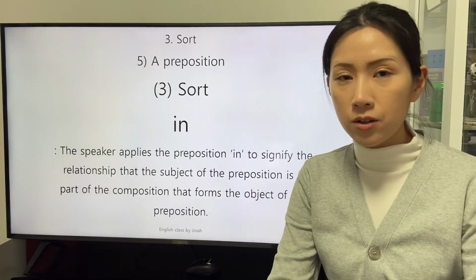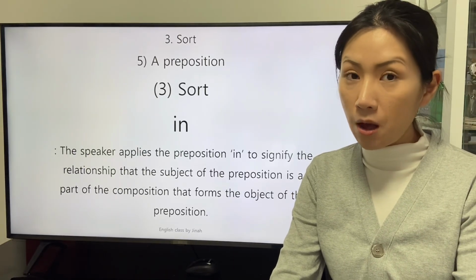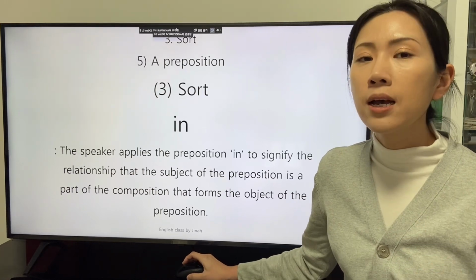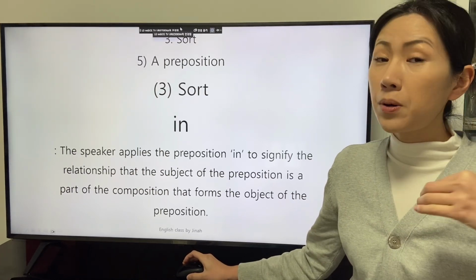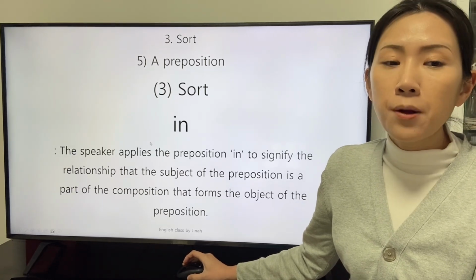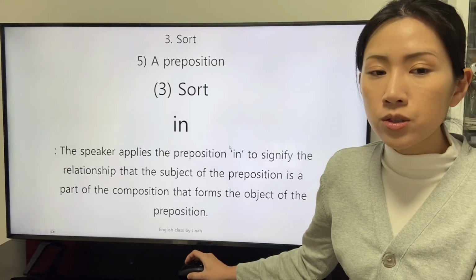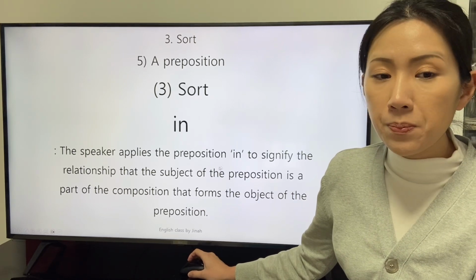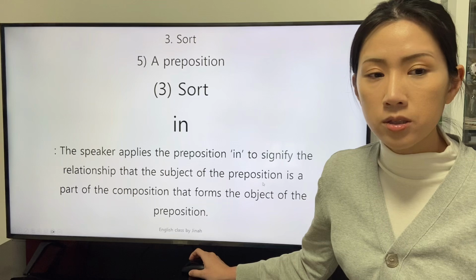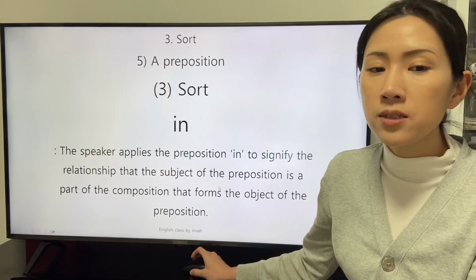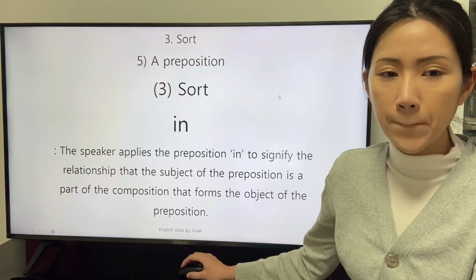Let's study the sort of the preposition. The first sort of the preposition is the preposition in. The speaker applies the preposition in to signify the relationship that the subject of the preposition is a part of the composition that forms the object of the preposition.